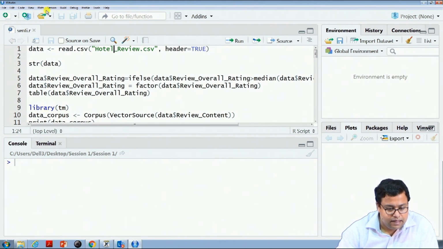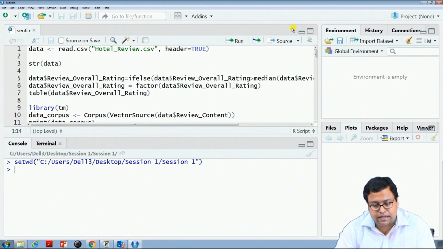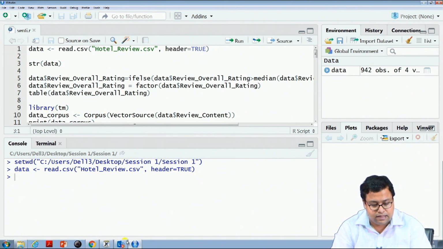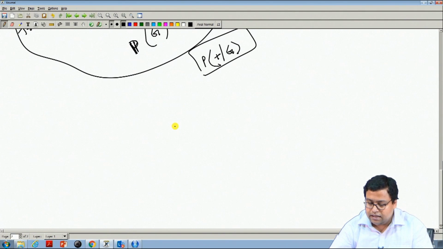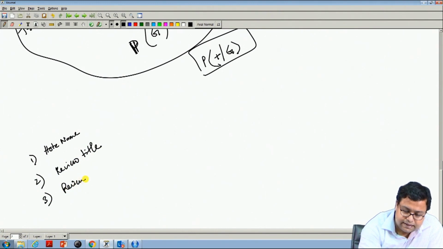The first job is to read the data. So, session, set working directory, to source file location, and then after setting the working directory, you read the data. The data has 942 observations of 4 variables. How does the data look? The data has the hotel name, the review title, the review text, and the overall rating.